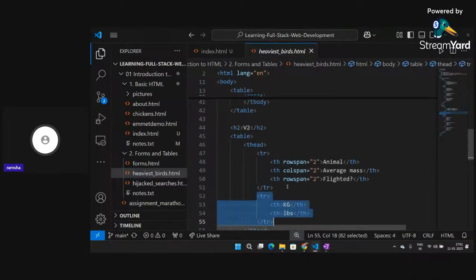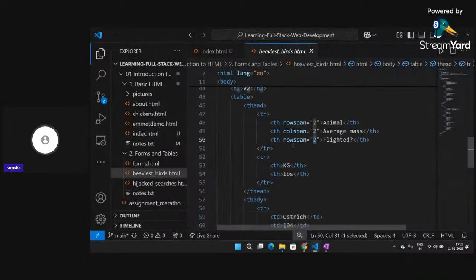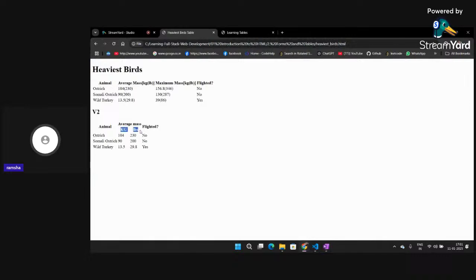So these all will have a row span of 2. So row span 2 will do what? They will come to the top hierarchy, right? Not kg and lbs. And all of those whose row span is not 2, they will come below these headings. So we can also create tables like this.